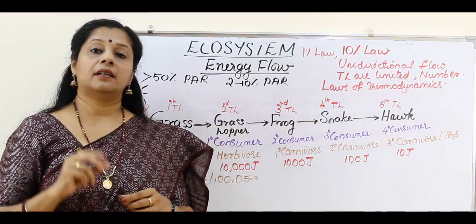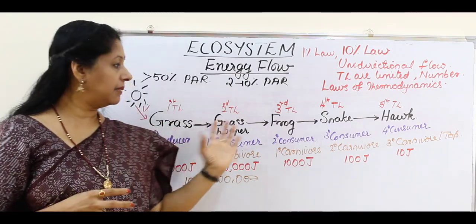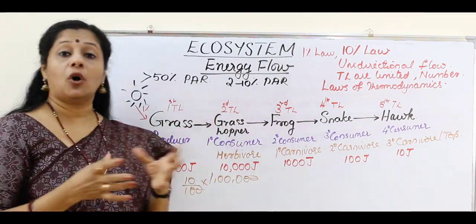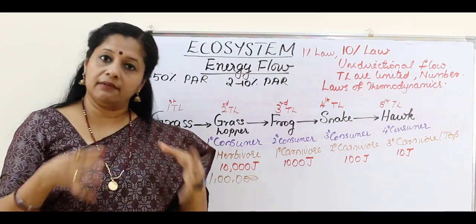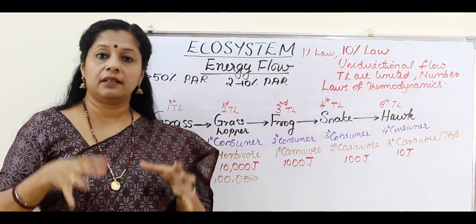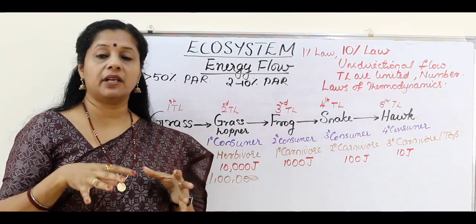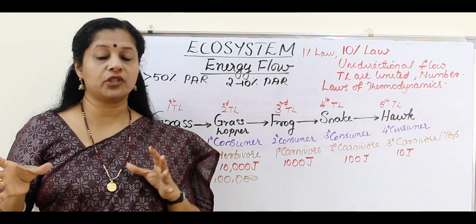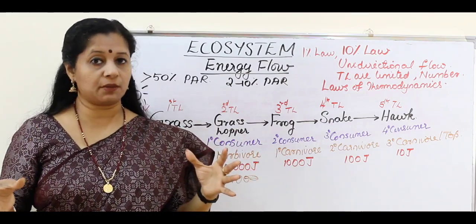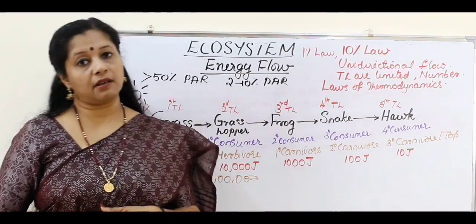And when any organism is dying, it can be in the form of grass also. All the grass is not eaten by the grasshoppers or any other animal. It will die. So there starts the detritus food chain, or the plant becomes detritus and it will start the detritus food chain. So two types of food chains are there, the grazing food chain and the detritus food chain. Through both, energy is flowing.